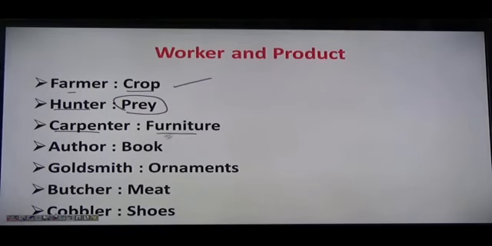Carpenter, furniture. Author makes book. Goldsmith makes ornament. Butcher makes meat. That's the product of the butcher. Cobbler makes shoes, right? That's the product of cobbler, shoes, right? So what we can say, farmer, crop, hunter, prey, carpenter, furniture, author, book, goldsmith, ornaments, butcher, meat, cobbler, shoes, right?